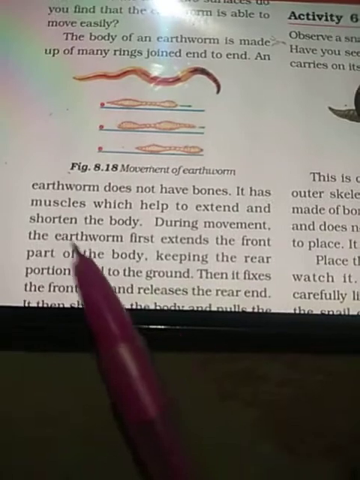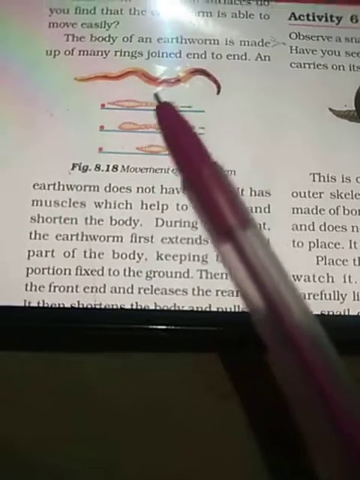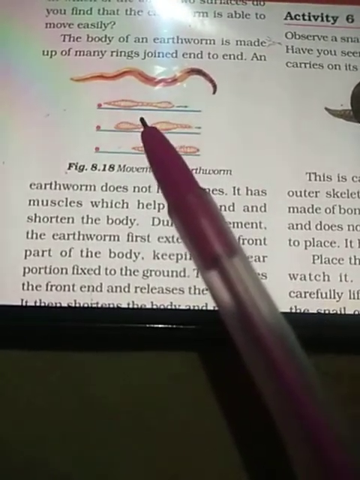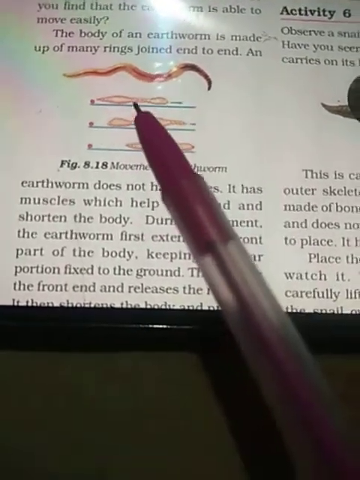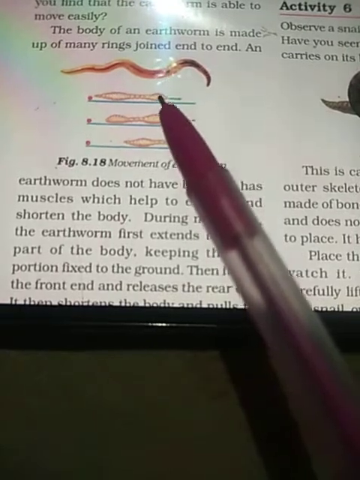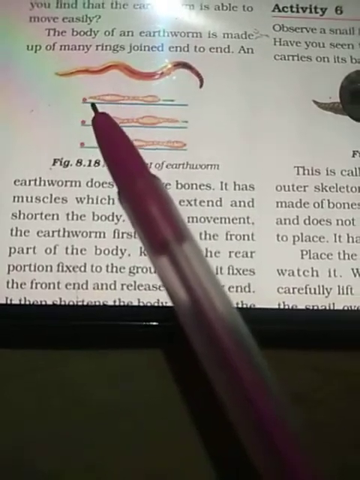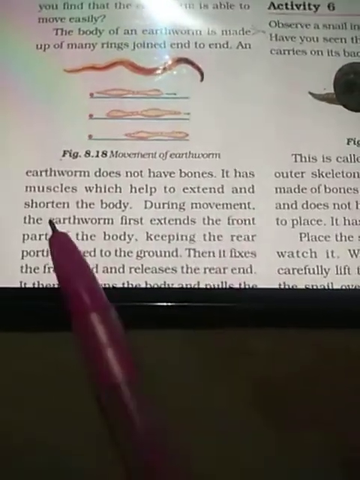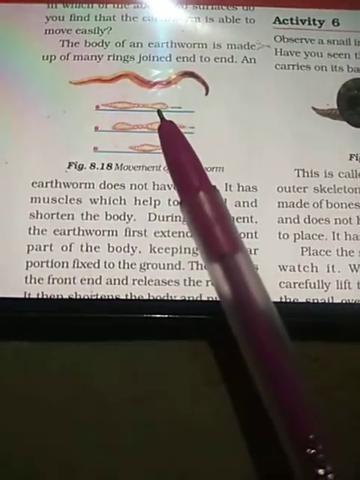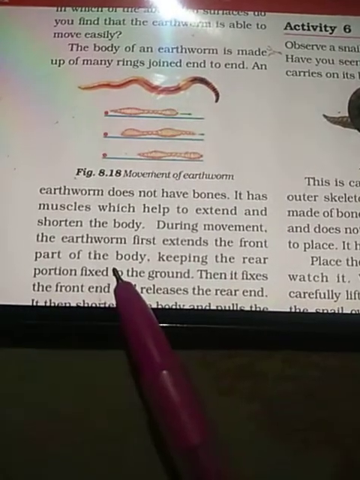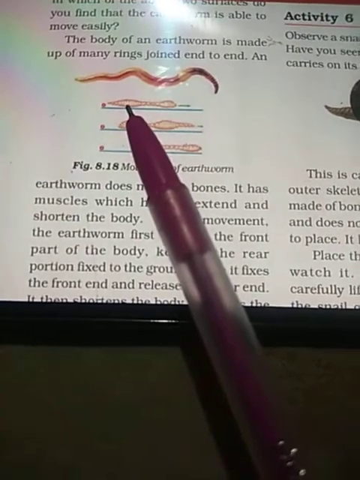During the movement, the earthworm first extends the front part of the body, as you can see, the head part. The body of the earthworm is divided into three parts: the head, the thorax, and the body. Head is the topmost part of the body. Thorax means the neck area, and then the lower part. So during movement, the earthworm first extends the front part of the body, keeping the rear portion fixed to the ground. Rear portion means back portion. It is fixed to the ground, as you can see in the picture also.